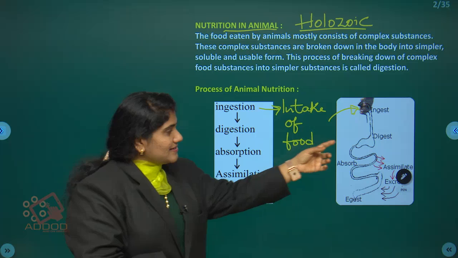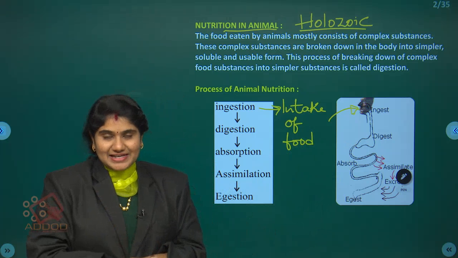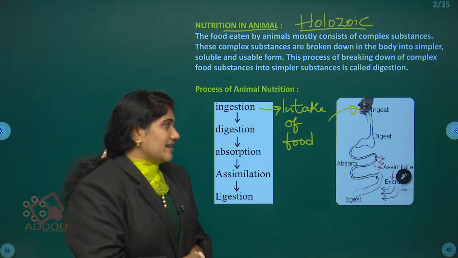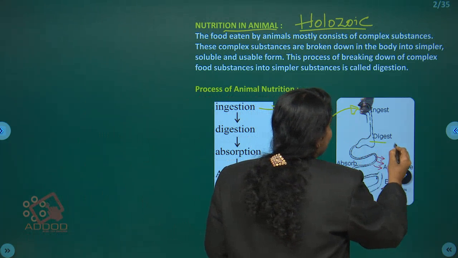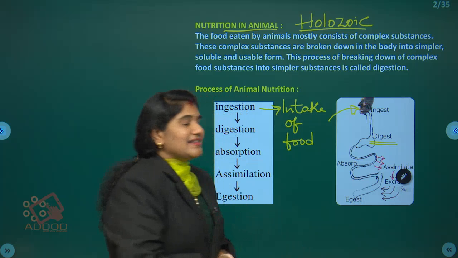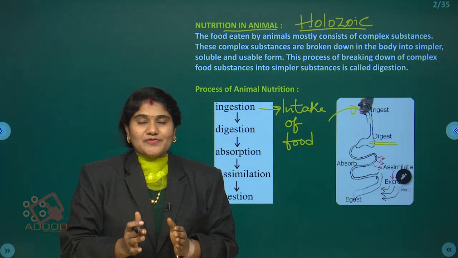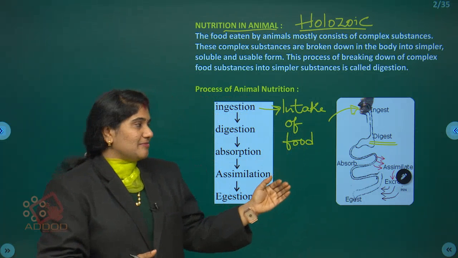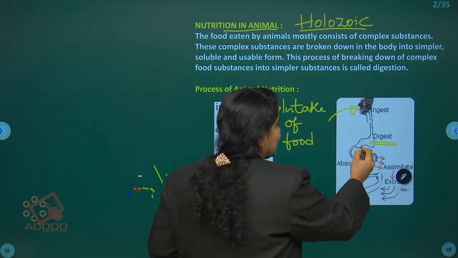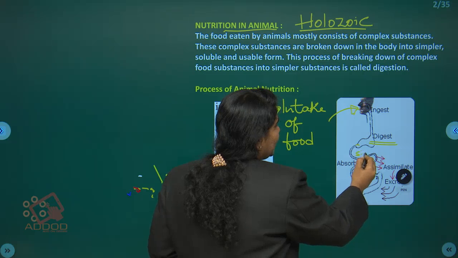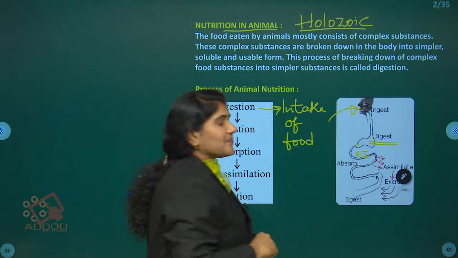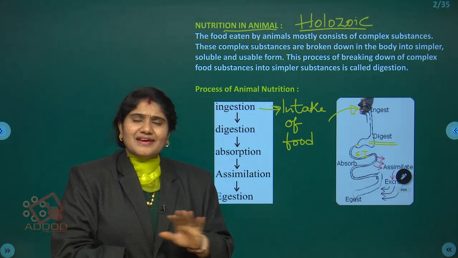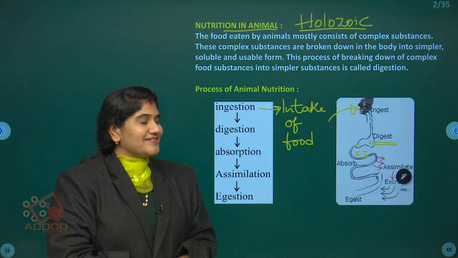After that, the food will be moving into where? Stomach. In the stomach, further digestion takes place. Here in the stomach, some amount of food materials will be partially digested, and the remaining food material will again be moved from the stomach to the small intestine. There in the small intestine, the food materials will be completely digested.